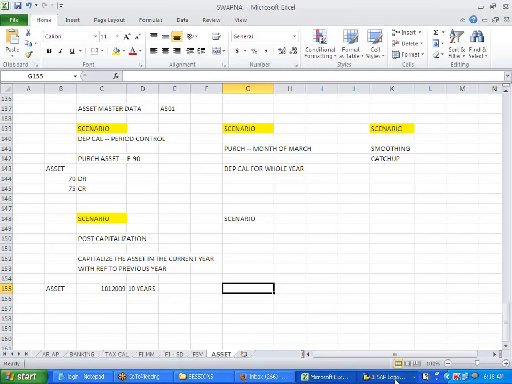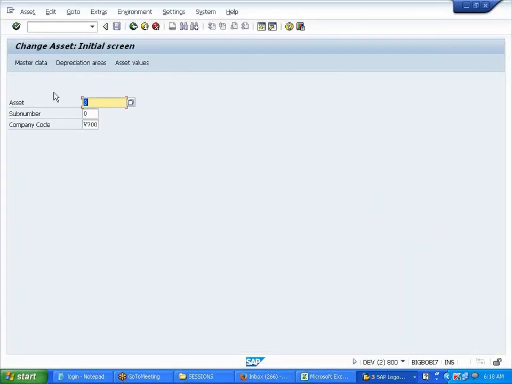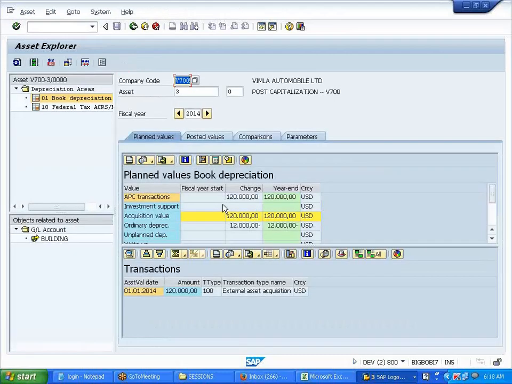But you purchased it for 120 in 2009, and you start subtracting from 120 in 2014. Shouldn't you account for asset depreciation for the 5 previous years? No, that is already done in the previous books. In some legacy system, some old system, you already did it. So there is no need to record that.